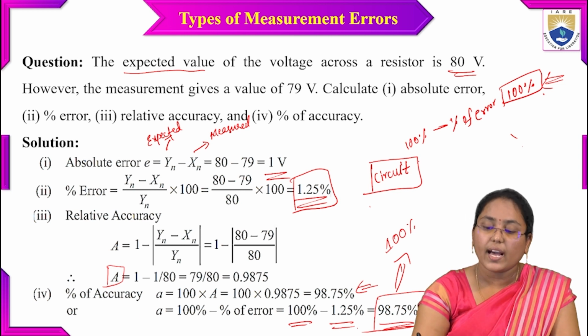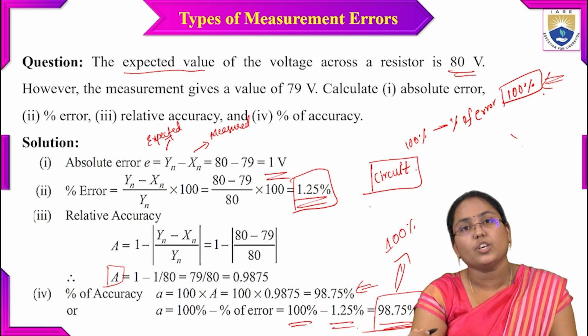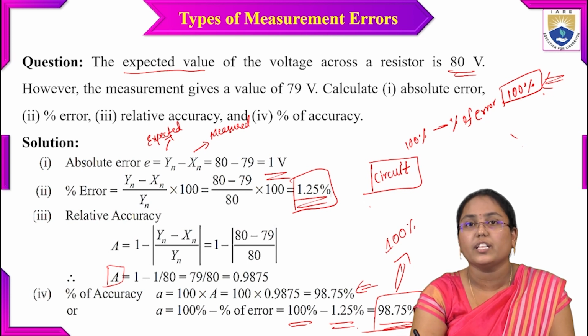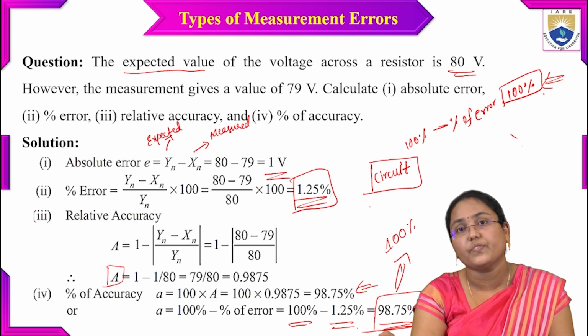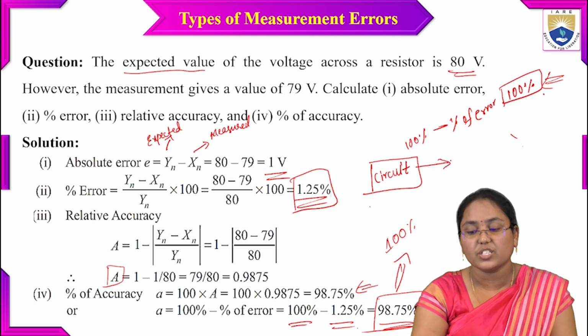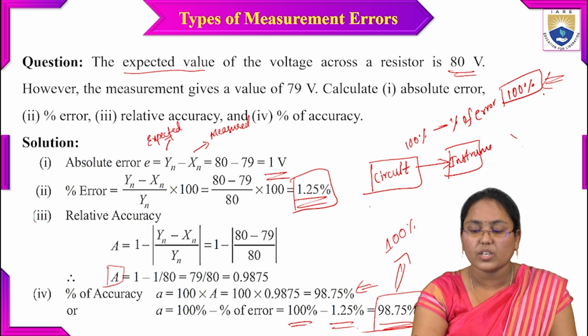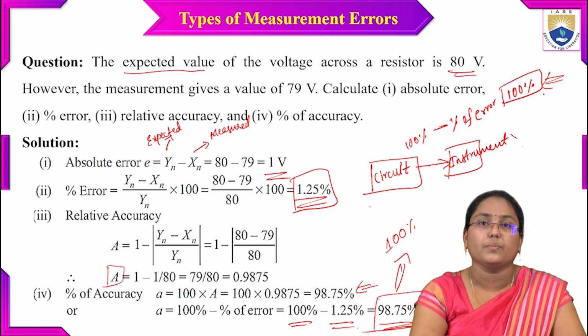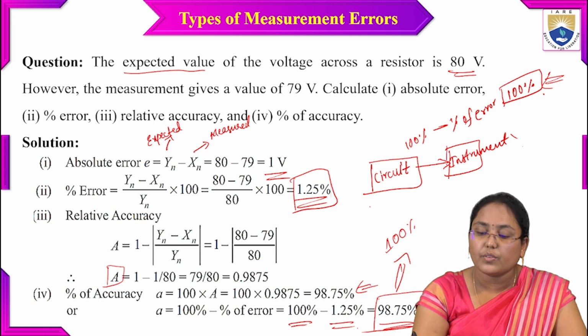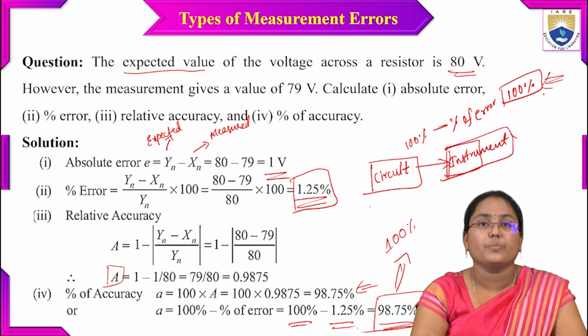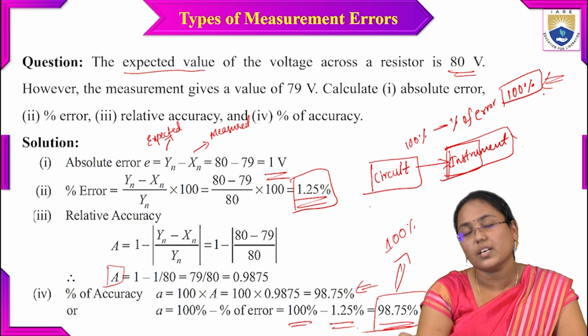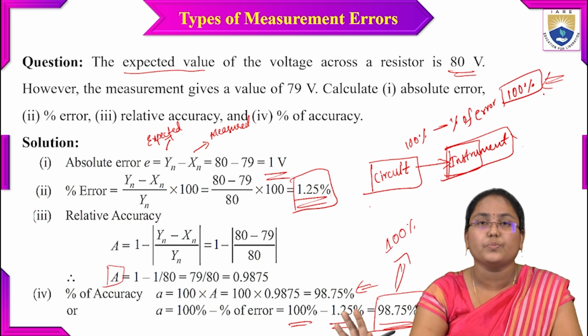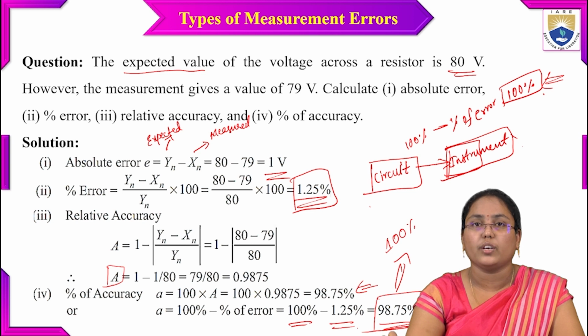If there are difficulties in the circuit design and the algorithm, and also during the measurement process in the instrument, we will end up with a very low accuracy system. That's why we have to select a proper instrument with errors as small as possible, so that the measurement will be very accurate.